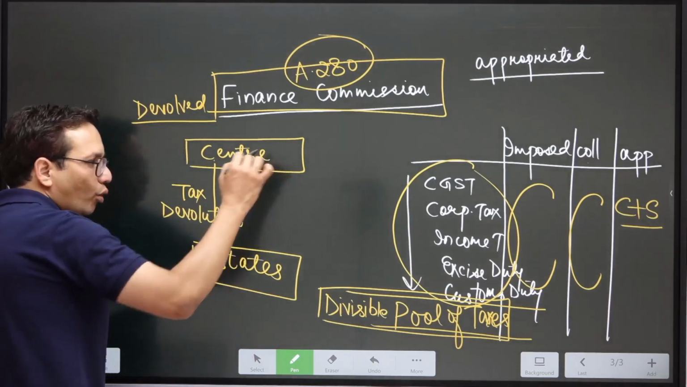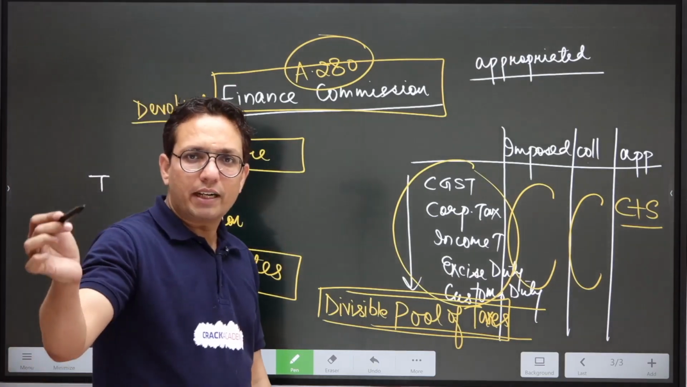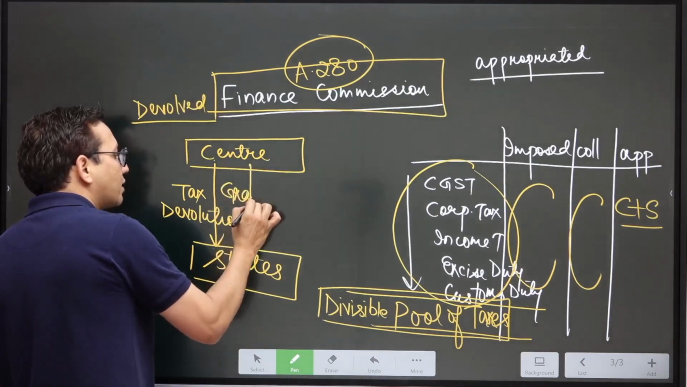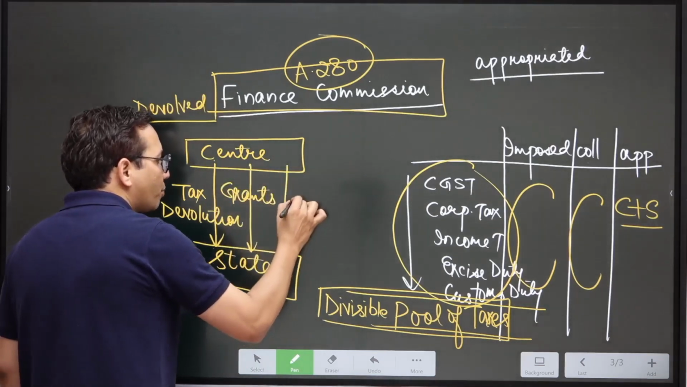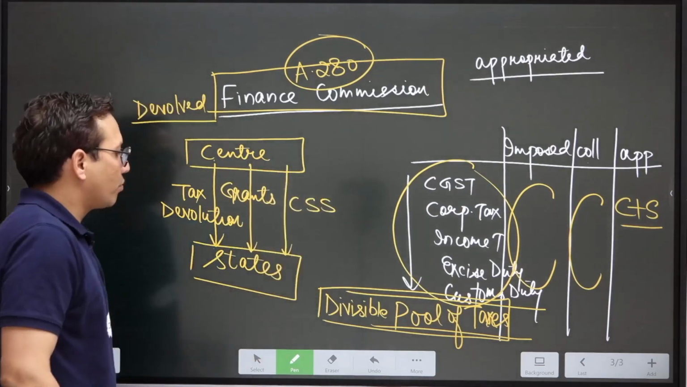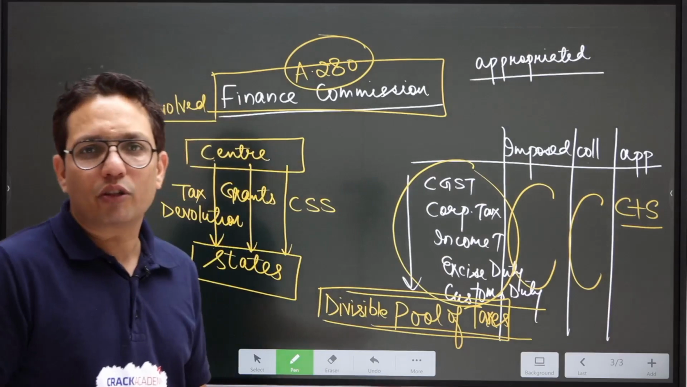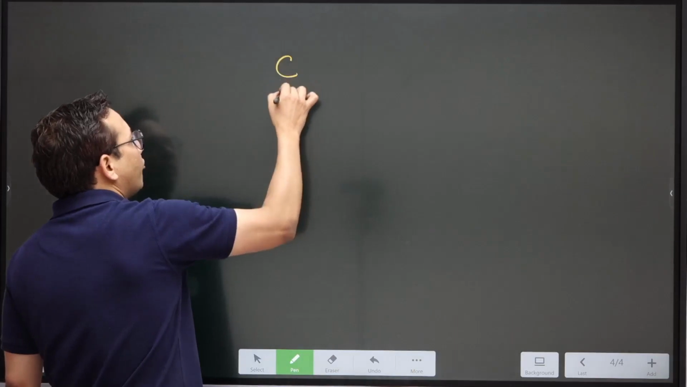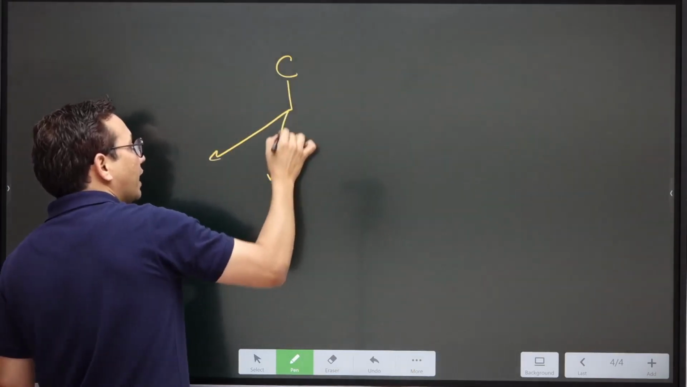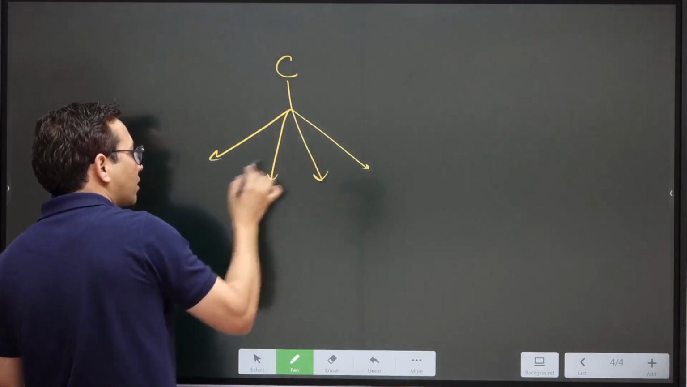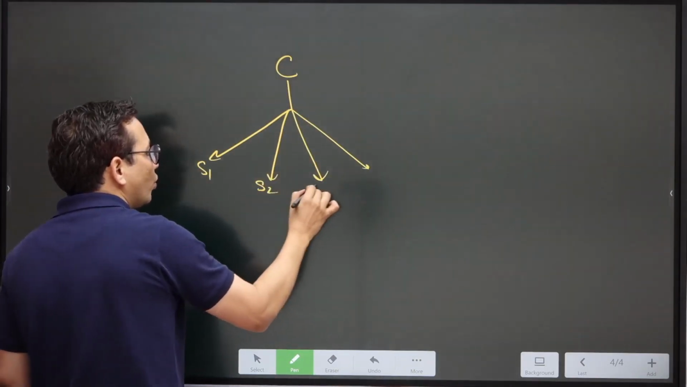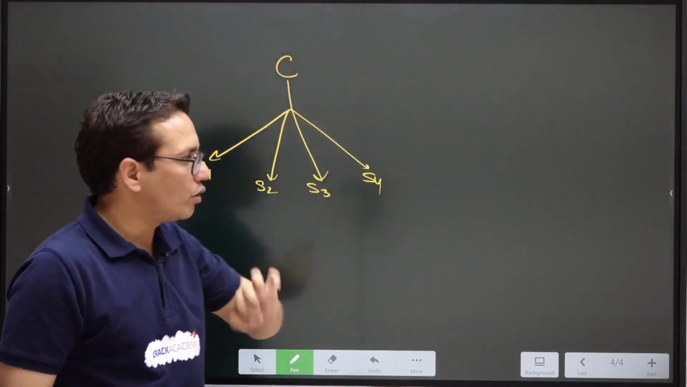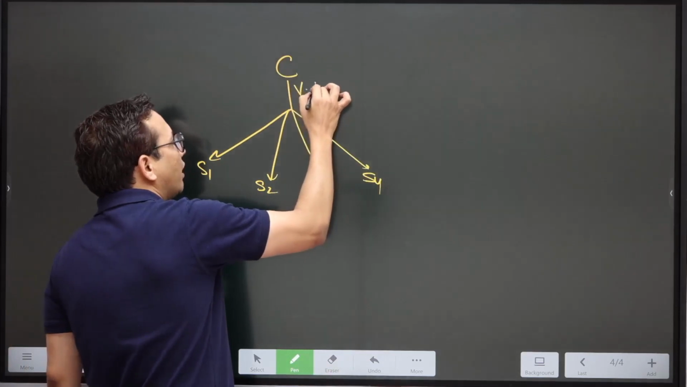Along with that, there are two other ways through which funds flow from center to the states. Those two other routes are grants, which center gives to the states, and central sponsored schemes through which funds flow from center to the states. But let's confine ourselves to the discussion of finance commission. So what I said was that from center, the funds are devolved to the states. So these are various states: S1, S2, S3, S4. When the funds flow vertically downwards from center to the states, it is called vertical devolution of funds.